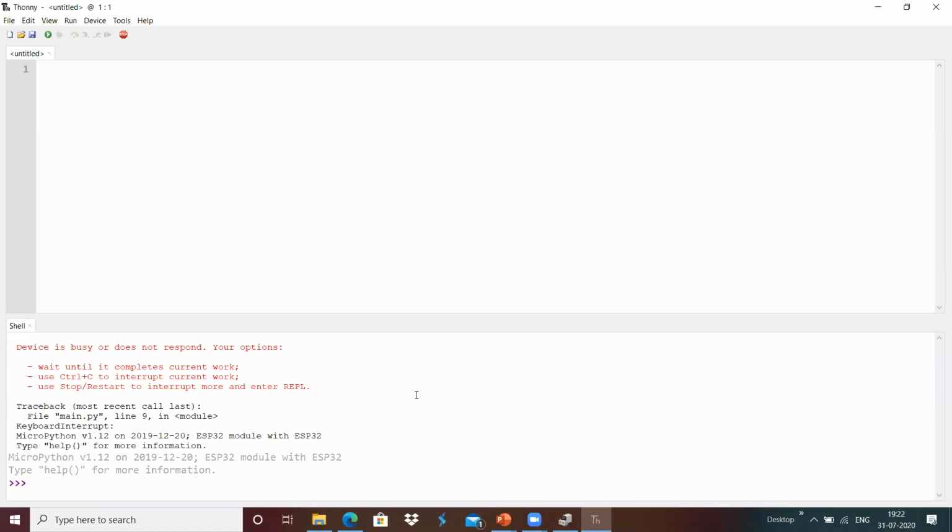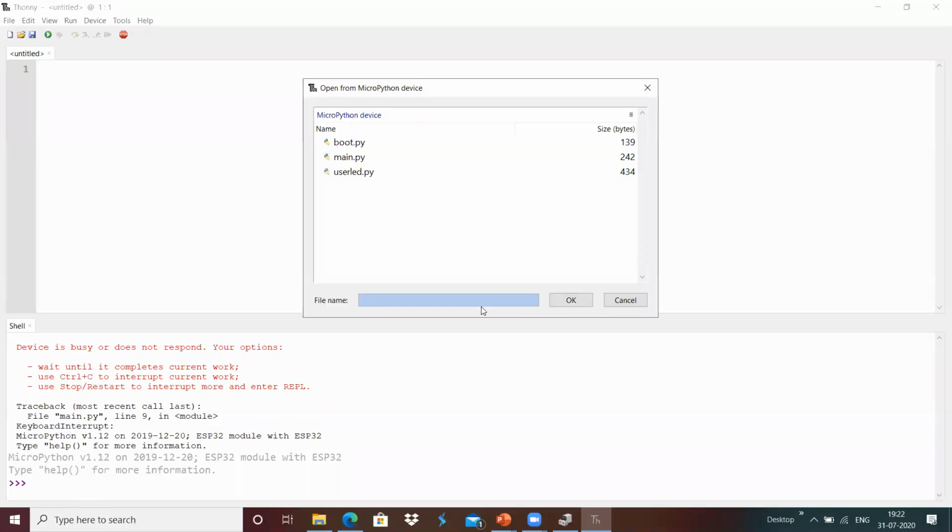It basically stops the main.py execution with a keyboard interrupt, and we get the MicroPython interpreter terminal over here. If we wanted to open a file for editing, once we stop this and get the interactive console, we can access the device files. I'm going to use the MicroPython device file.